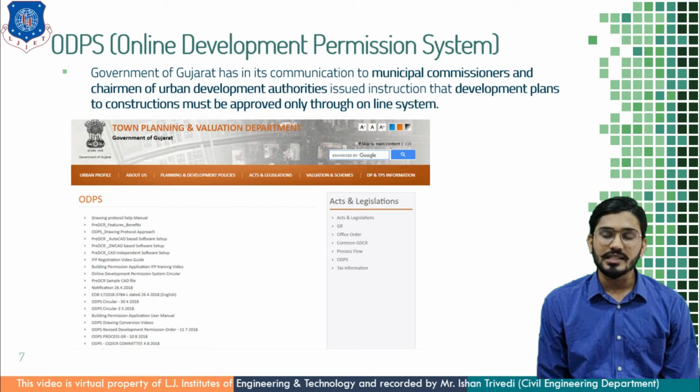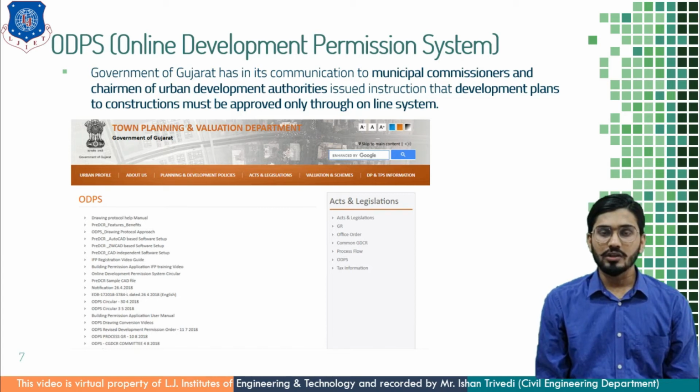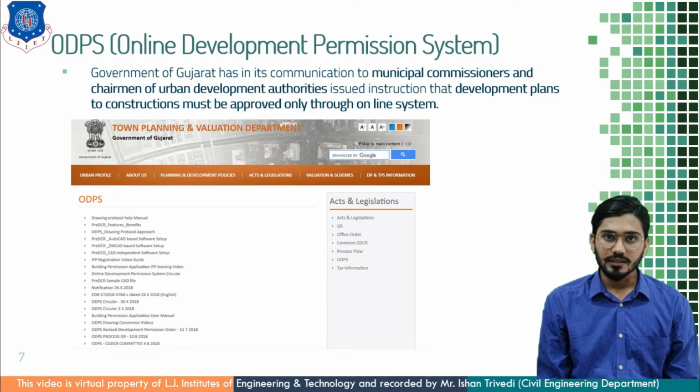This online portal system is governed by Town Planning and Valuation Department of Government of Gujarat. Our Honorable Chief Minister of Gujarat inaugurated this system on 7th of May 2018 at Mahatma Mandir at capital Gandhinagar.